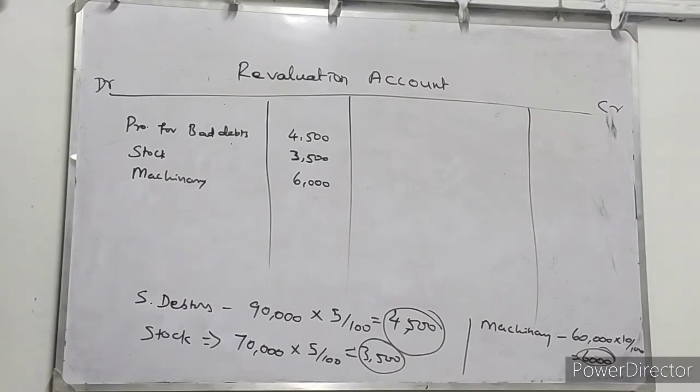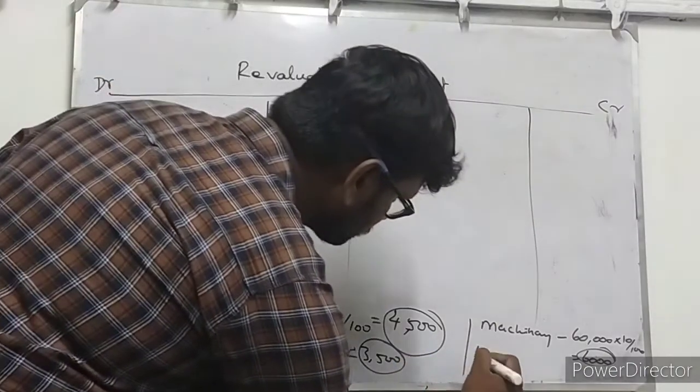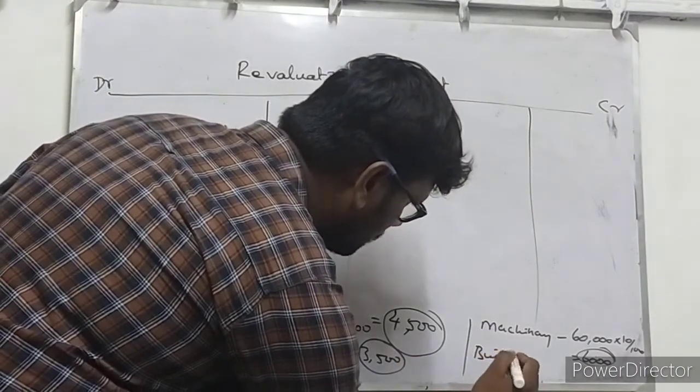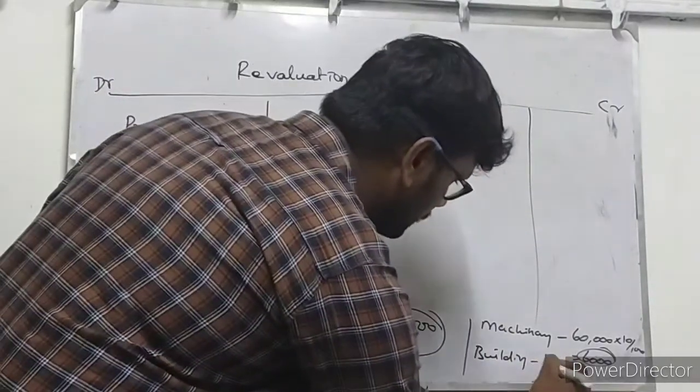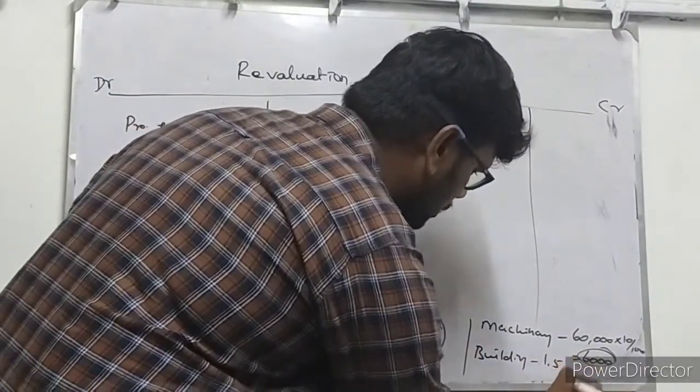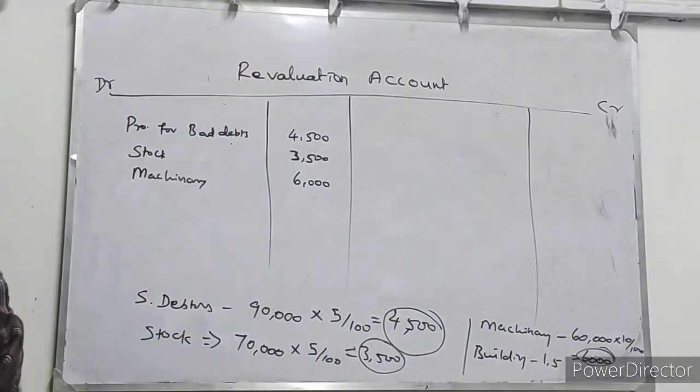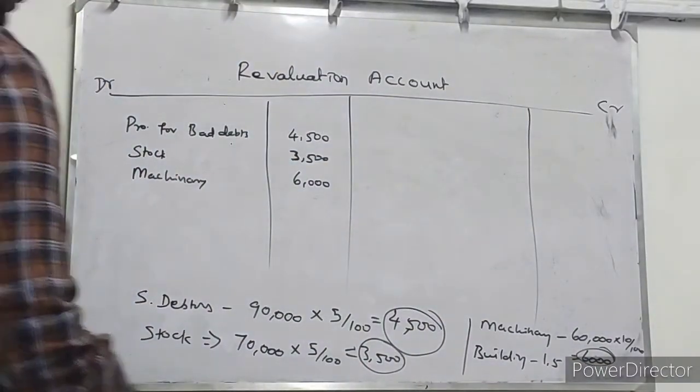So building is revalued at rupees 1,51,000. Actual amount of building as per the balance sheet information is 1,40,000. How many lakhs? 1,50,000 or 51,000? 1,51,000.